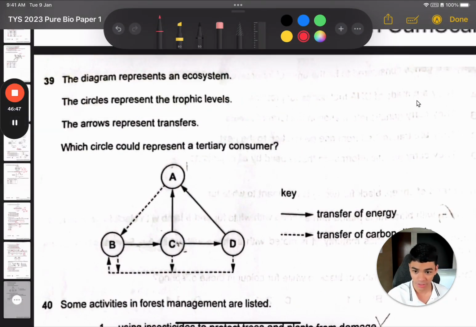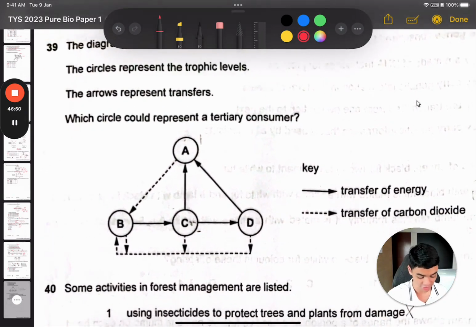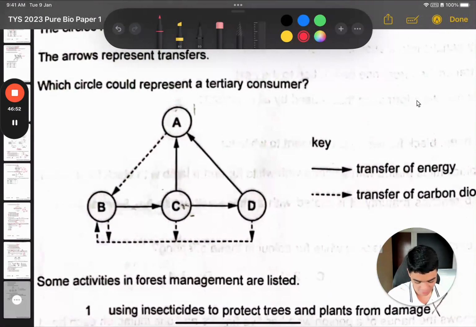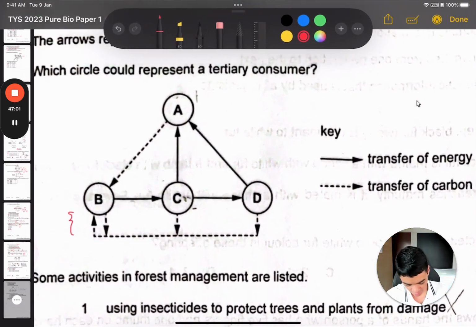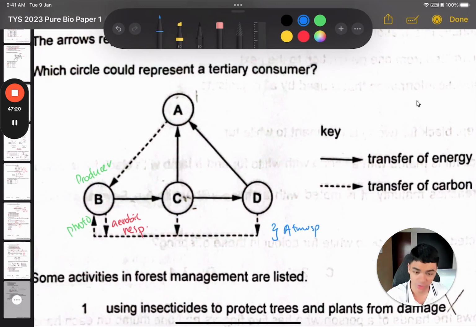Okay, question 39: trophic levels, ecosystem, carbon cycle, and transfer of energy. Let's make sense of this. So you notice this, right? Once I see this two-way direction of transferring carbon, I know, oh, plant. Because one of these must be aerobic respiration, and the other, where carbon goes from the atmosphere to the plant, is photosynthesis. So B is the producer, the plant. And that tells me that this whole thing here is the atmosphere. That's what it represents. Atmospheric CO2.